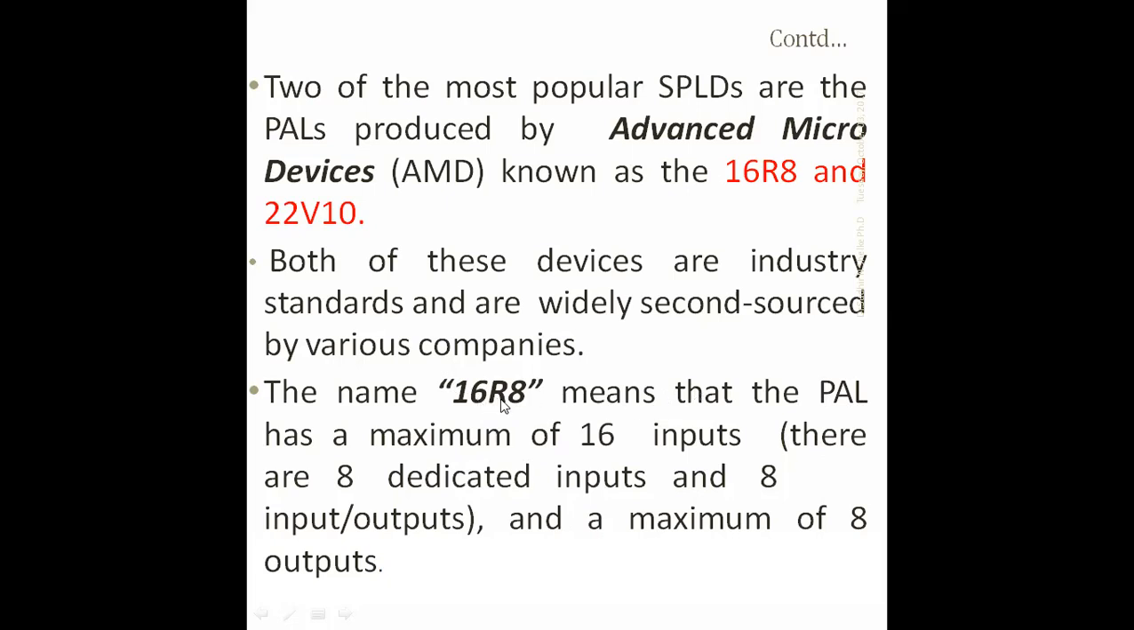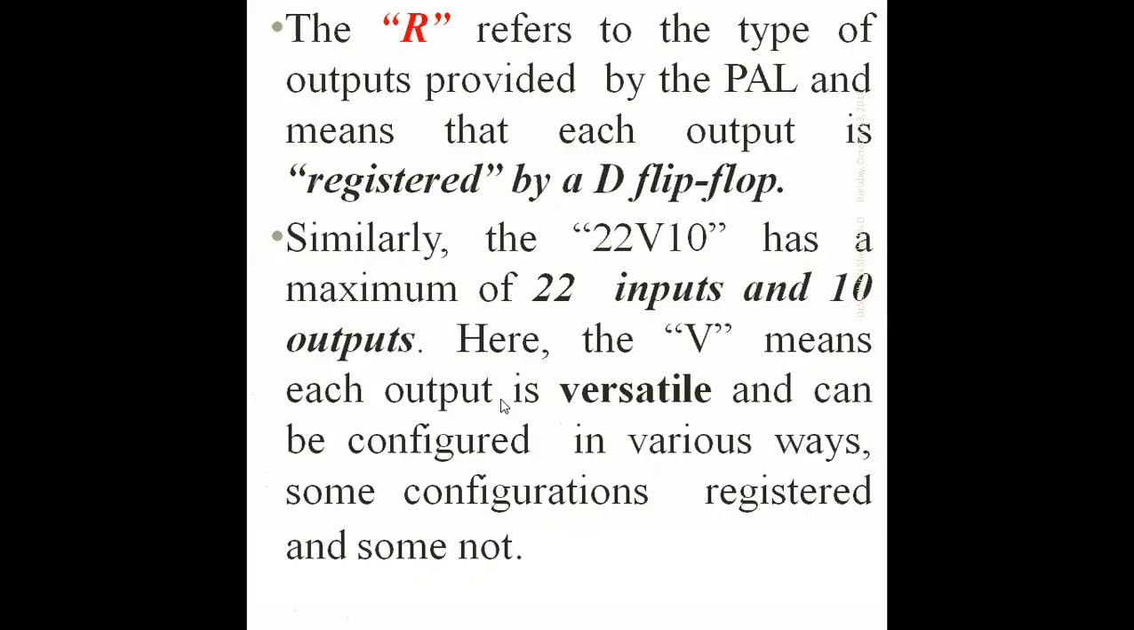What is meant by R? The R refers to the type of output provided by the PAL, and it means that each output is registered by a D flip-flop. That R indicates it is a registered type, with a D flip-flop. Similarly, the 22V10 has a maximum of 22 inputs and 10 outputs. Here 22 is the inputs and 10 is the outputs.